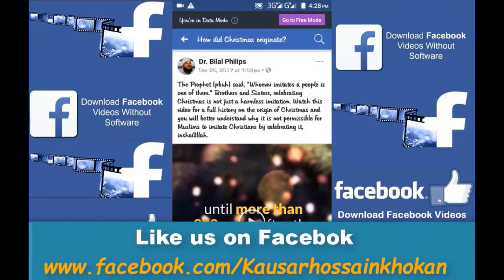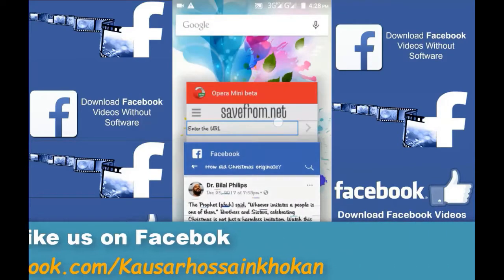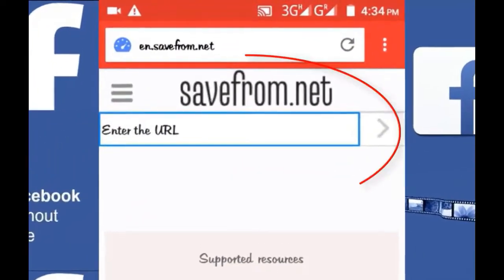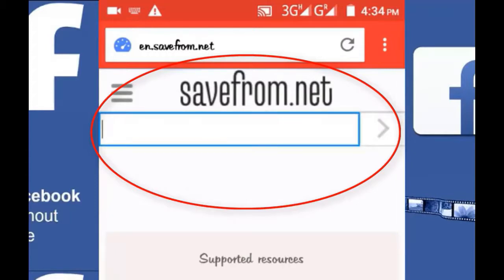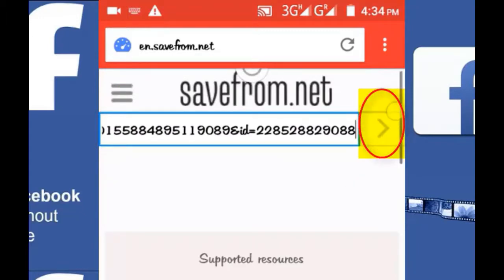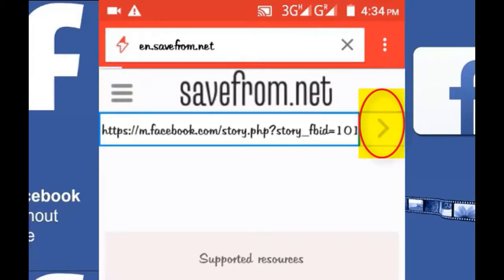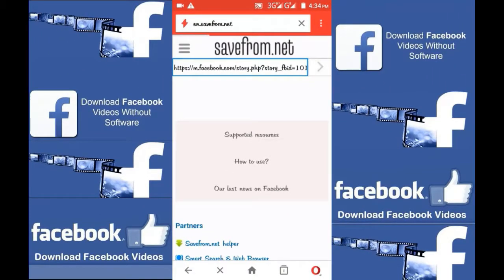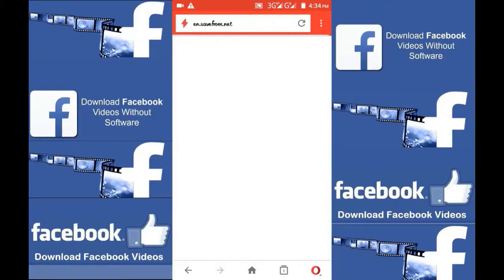And again you have to go back to savefrom.net. Now you have to paste the copied URL on this box, the URL of the video you copied from Facebook. Now click on this arrow sign and wait for a while until the video comes.